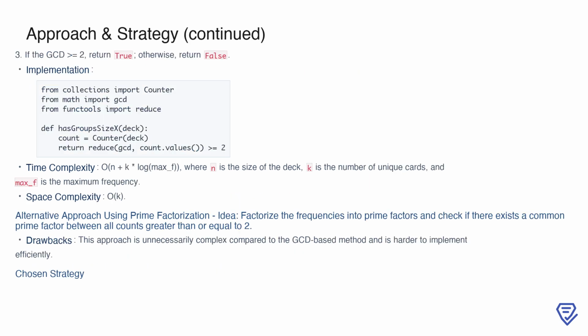The optimized algorithm begins by counting the frequency of each card using a hash map. Once we have the frequencies, we compute the GCD of all these values. If the GCD is greater than or equal to 2, it indicates that the deck can be partitioned into valid groups, and we return true. Otherwise, we return false. The implementation for this approach can be written concisely in Python using the Counter class from the collections module to count frequencies, and the gcd function from the math module combined with reduce to compute the overall GCD.